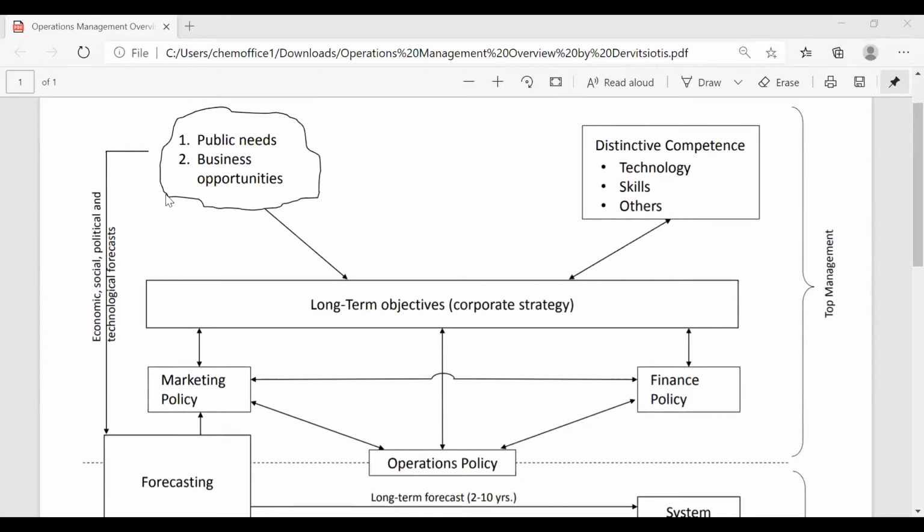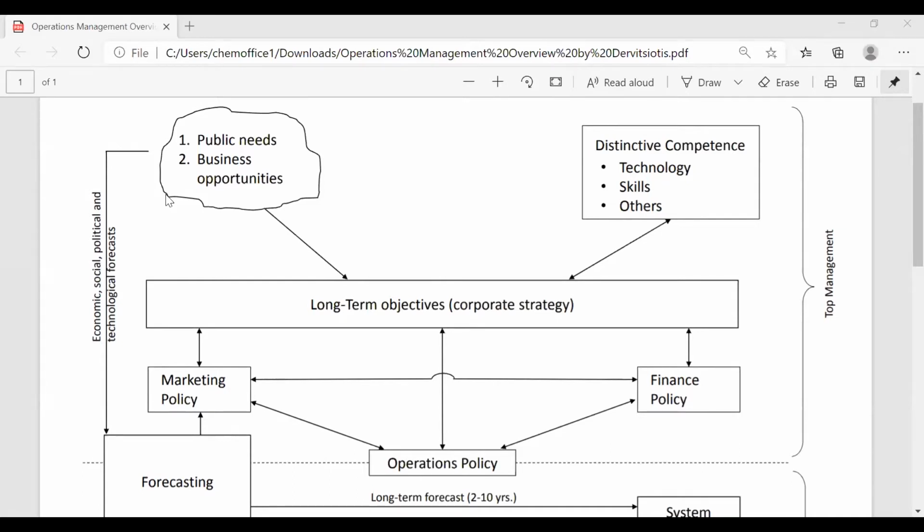Now, what are public needs and business opportunities? To what part of our discussion does this refer to? The answer is there. Opportunities. Opportunities, absolutely. Okay. So you can understand this part of that visual representation takes the positive aspects into account. The strengths on the one hand, referred to as competence, and the opportunities on the other hand, represented as public needs and business opportunities. Now we will discuss the left part first.